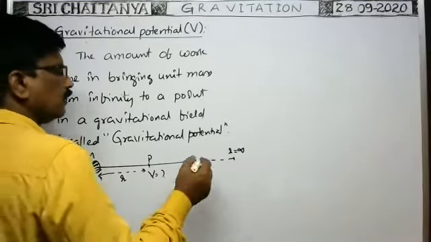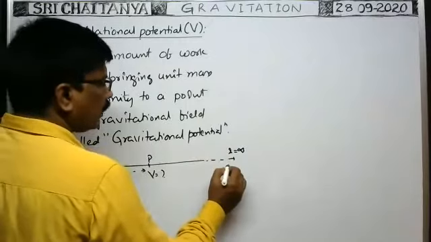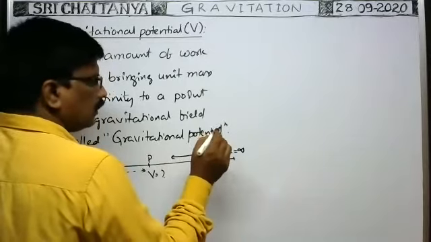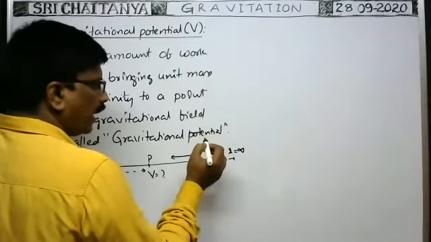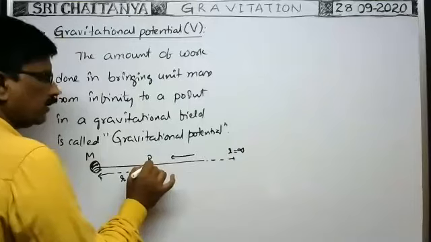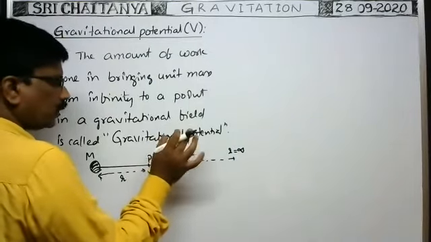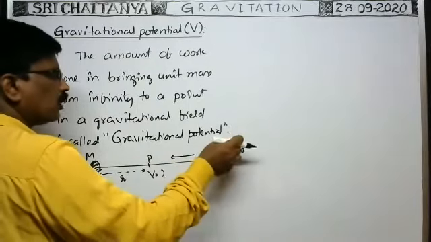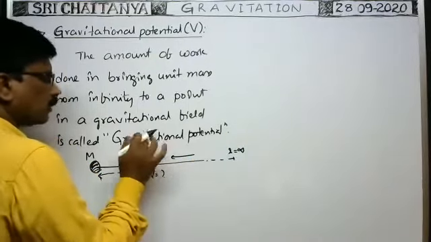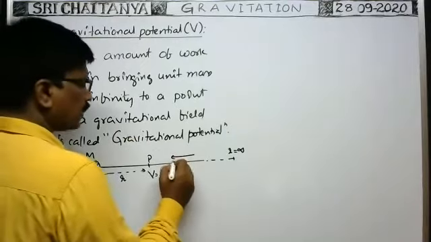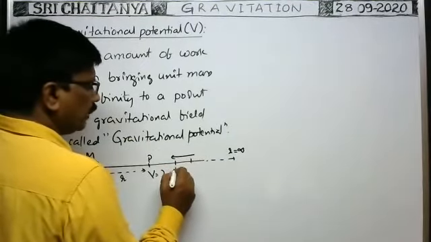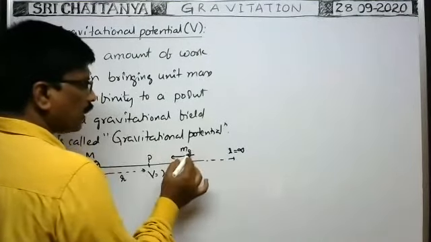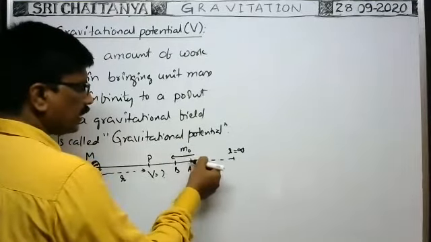Okay, suppose here a point mass m0 is moving. In moving the point mass m naught from infinity to this point, you find the work done. Then the work done by the gravitational field is equal to the gravitational potential energy at this point. Then the work done to bring the unit mass from infinity to this point is the gravitational potential at this point. Okay, so suppose you imagine there are 2 points A and B. Suppose a point mass m naught is moving through a small distance from A to B.